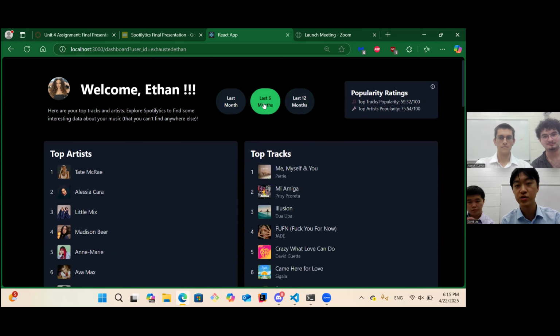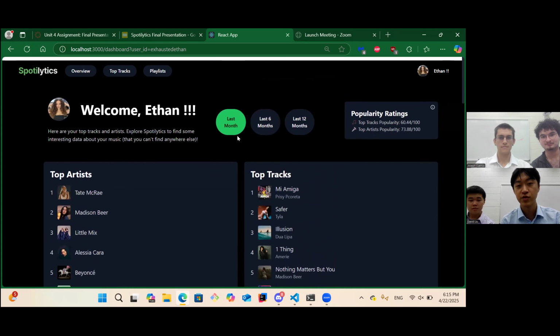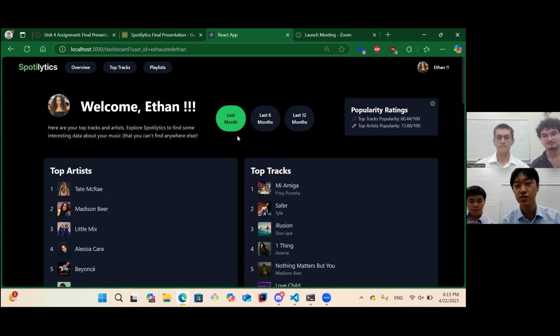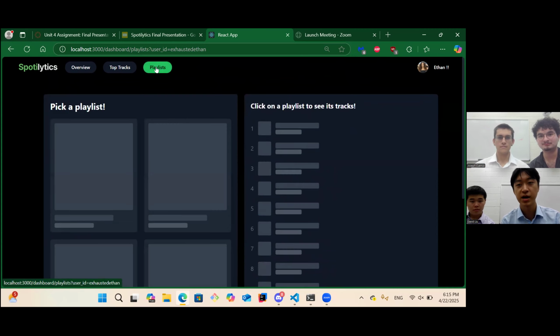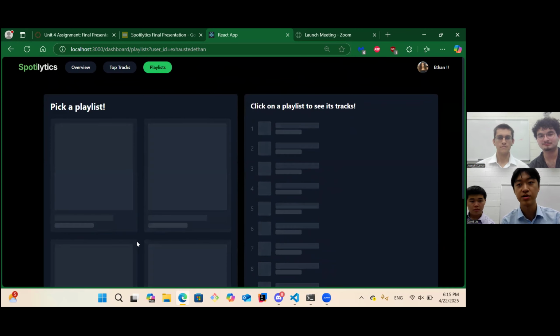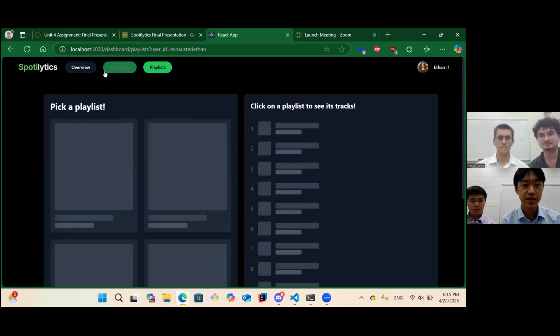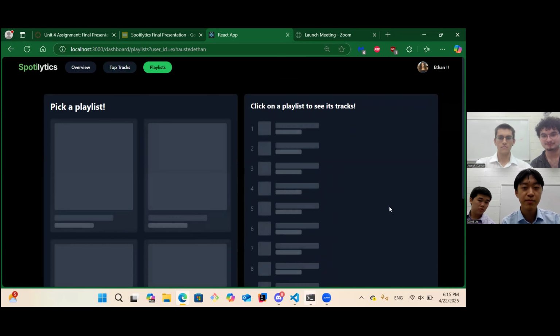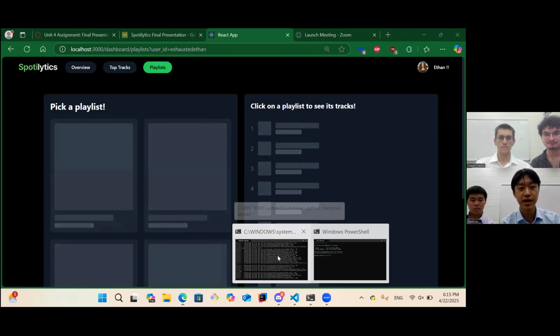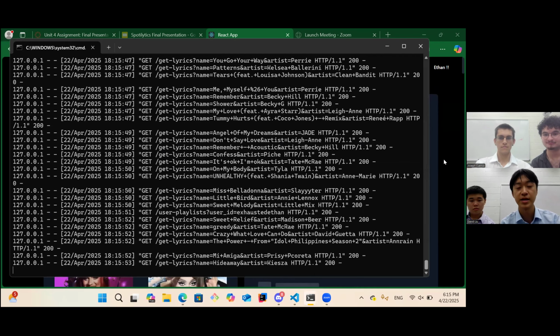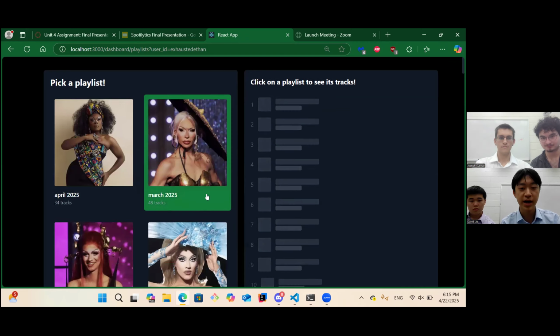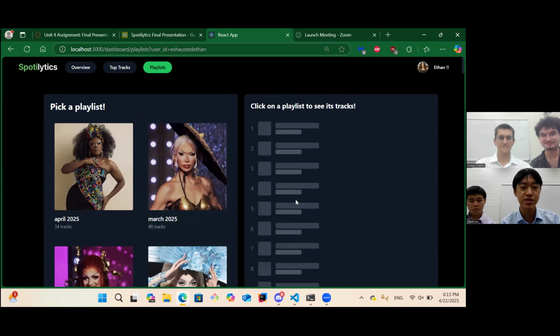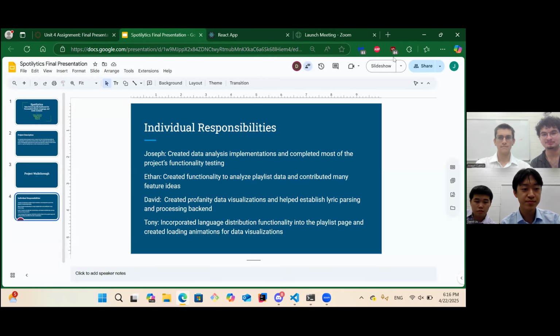Our goal eventually is to have our app be able to support a bunch of different users and, based on the access token that each user has, pull up their specific top songs that are associated with their Spotify. So that is a pretty full overview. We can wait really quickly to see the playlist if they want to load. Whenever we log into a new user, it'll take a little bit of time for their information to be pulled by the Spotify API. So as you can see here, we have Ethan's playlists now. This process will be repeated for however many users want to end up using our app. And that is the end of our demo.